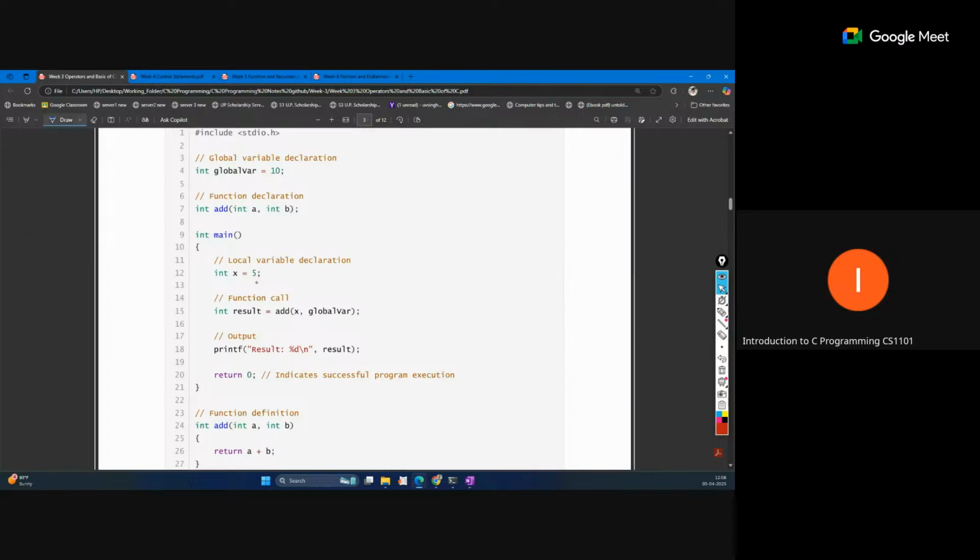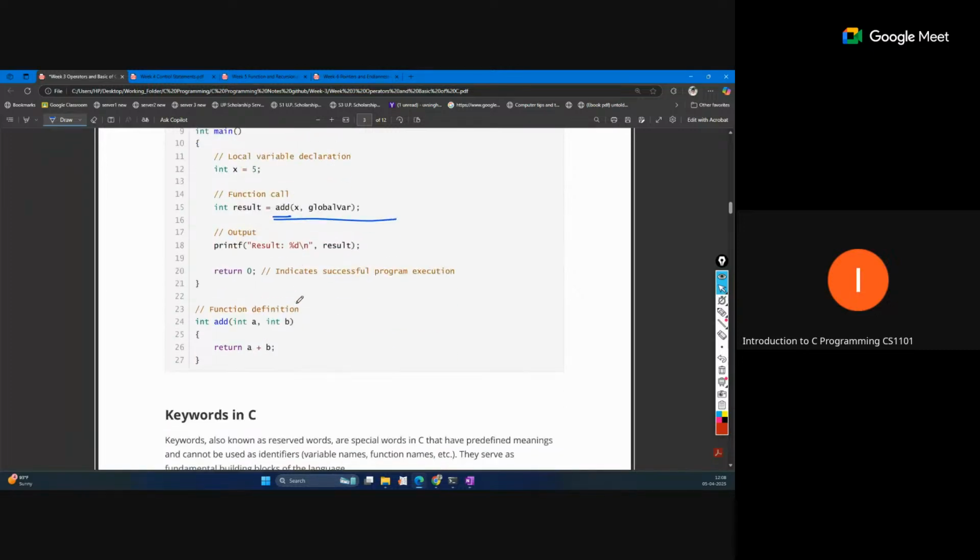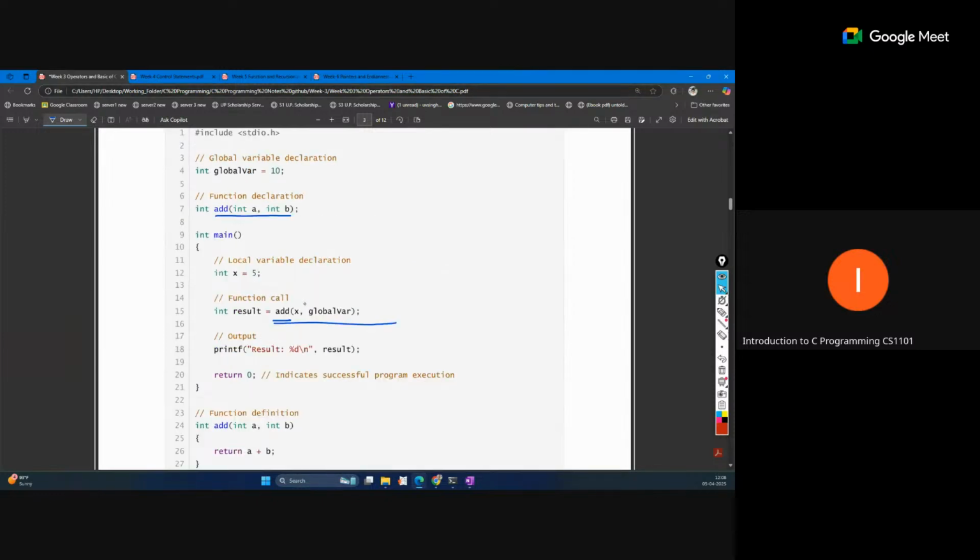You can see we call the add function. Add function is defined here, and this is the declaration and this is the definition. Both are different things. In a declaration, we are just declaring the function name, input parameters, and type of return.